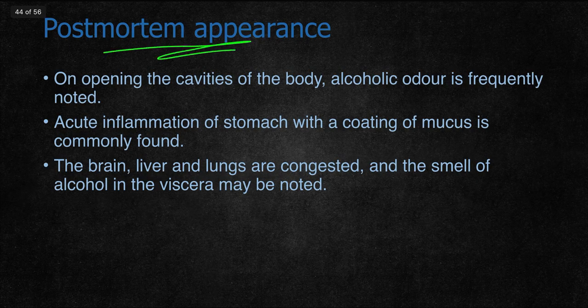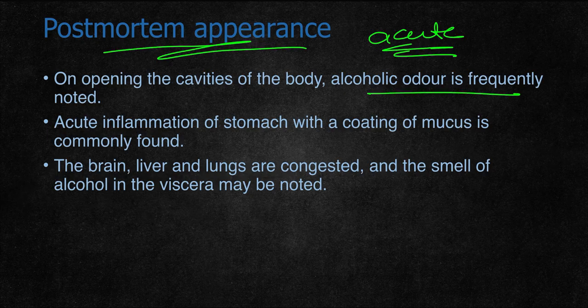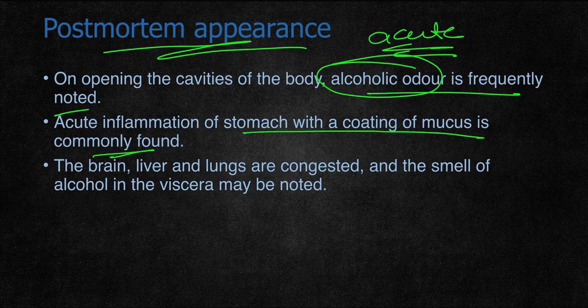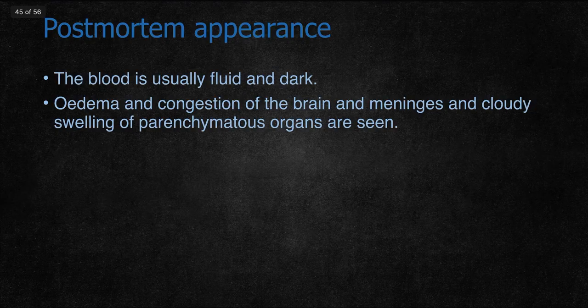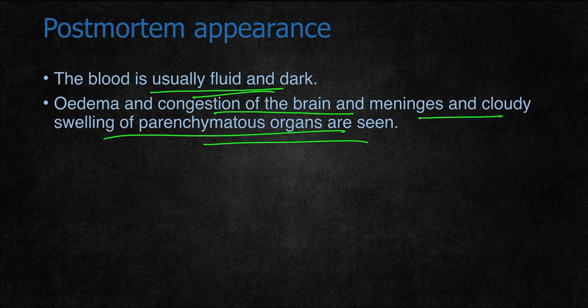Coming to post-mortem appearance. If the person dies because of acute poisoning, changes will occur. On opening the cavities of the body, an alcoholic odor is frequently present. So the typical odor of alcohol is noted. Acute inflammation of the stomach with coating of the mucosa is commonly found. The brain, liver and lungs are congested, and the smell of alcohol in the viscera is noted. The blood is usually fluid and dark in color. Edema and congestion of the brain and meninges and cloudy swelling of the organs are seen. Since the person dies mainly because of asphyxia, signs of asphyxia are present.